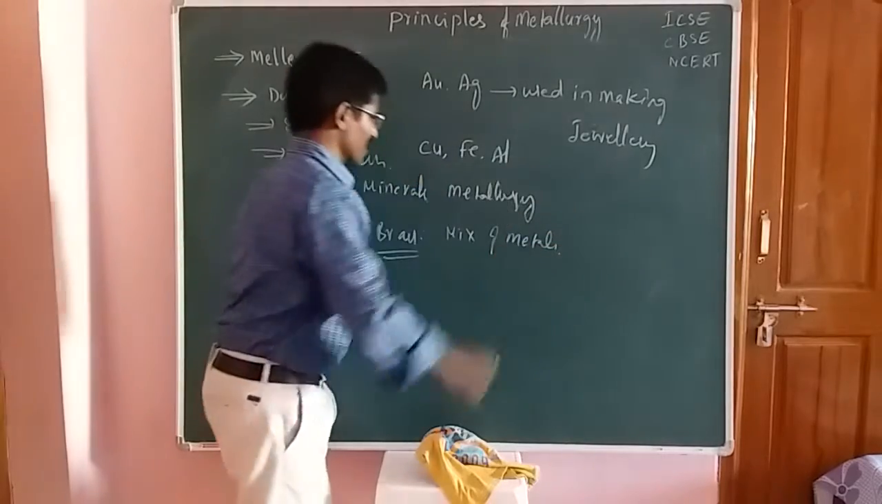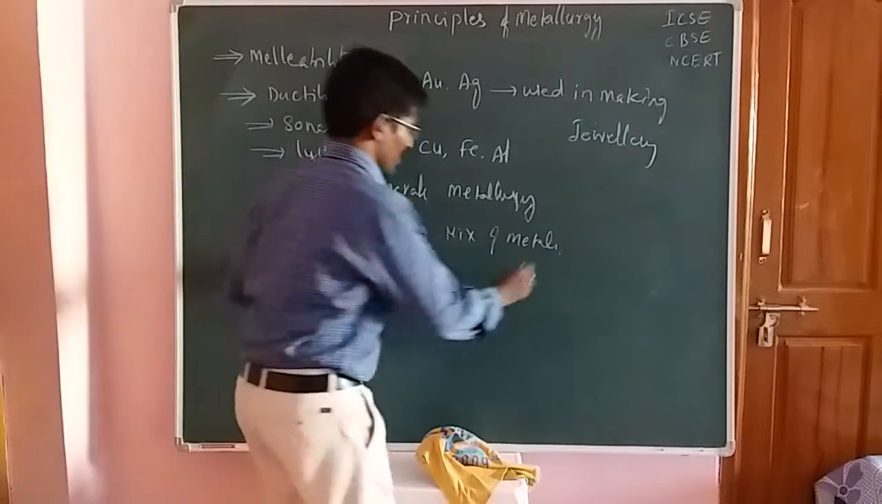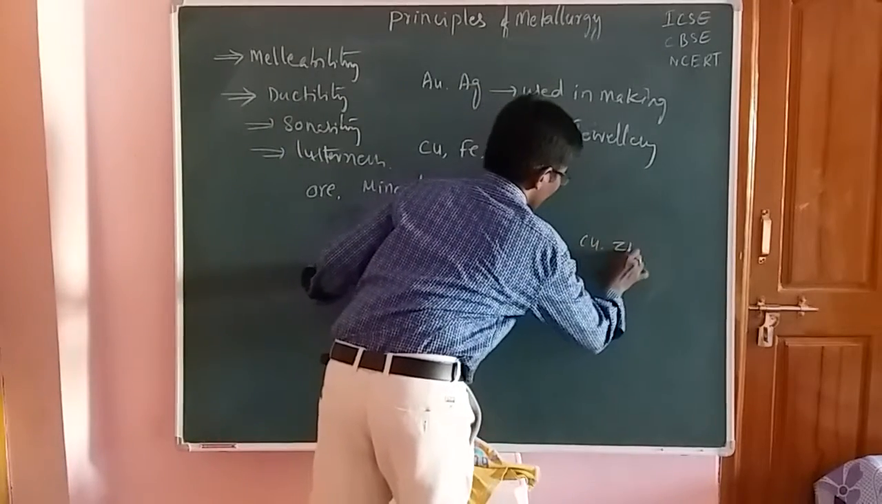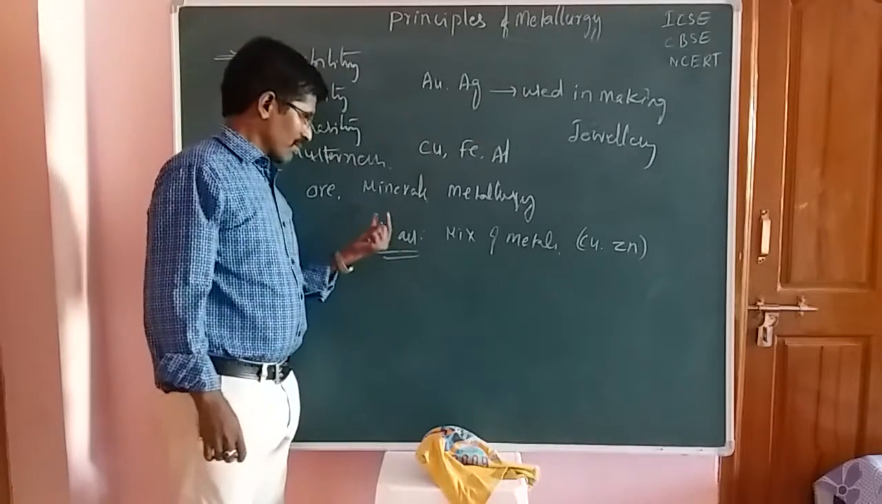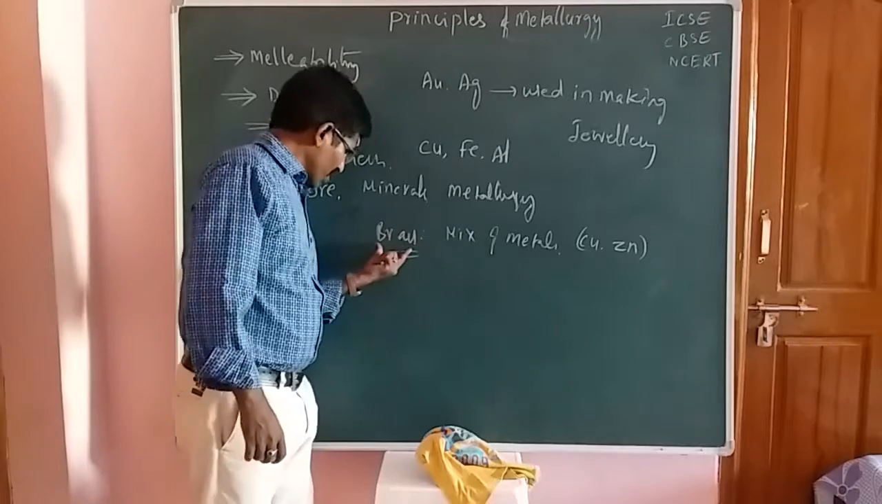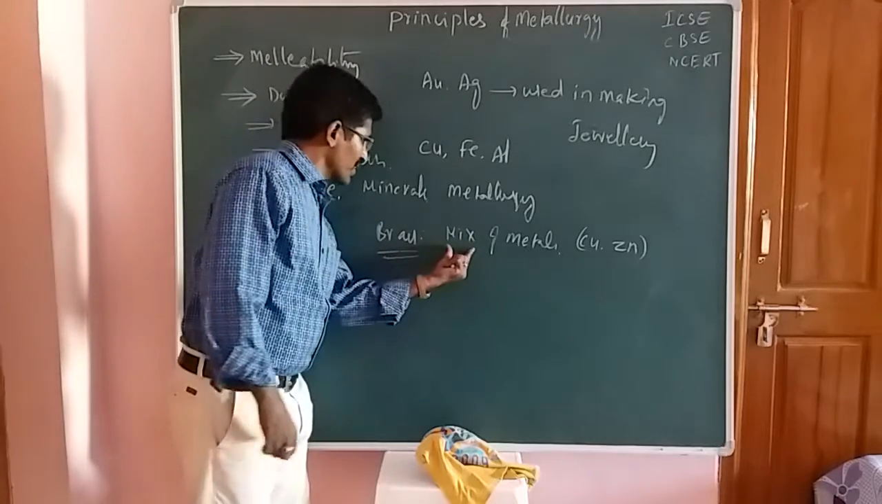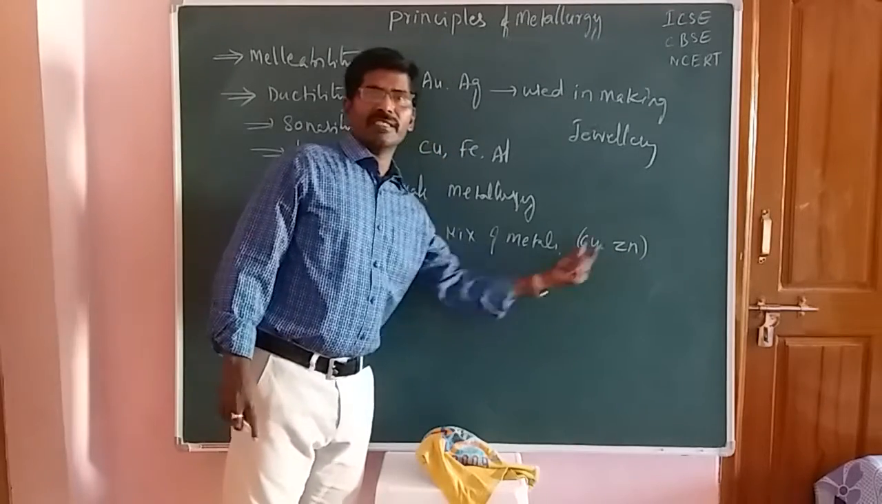Now what are the combinations here? That means which types of elements are present here? That is the copper element, and the next one is the zinc element, students. So this is brass. Brass is a mixture of metals. First metal is copper and the second metal is zinc, students.